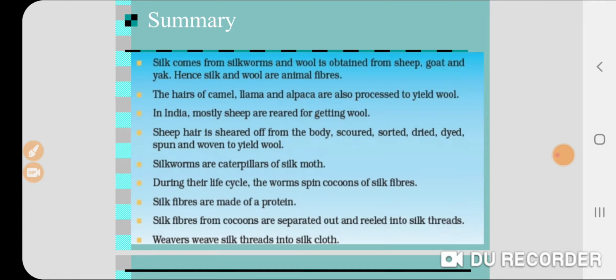Silkworms are caterpillars of the silk moth. During their life cycle, the worms spin cocoons of silk fiber. Silk fibers are made up of a protein. Silk fibers from cocoons are separated out and reeled into silk thread. Weavers weave silk thread into silk cloth.